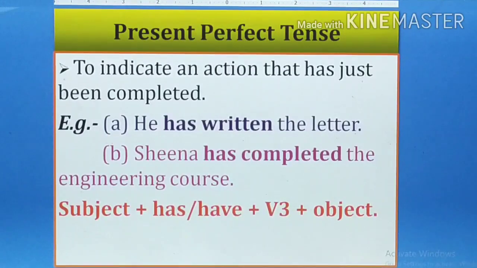Remember, according to the subject we have to use has or have. That means I will use I have, you have. But if the subject is he, she, it or any name, then has is used. And if it is they, then have is used. When it is we, then have is used. For example, Sheena has completed the engineering course. Here Sheena is the third person singular, so has is used. That means has is only used when it is third person singular, and with all the other subjects we use have. Don't forget this one and write the formulas also.